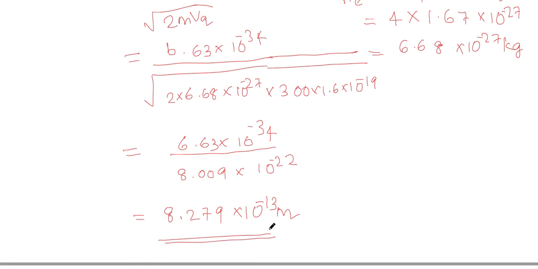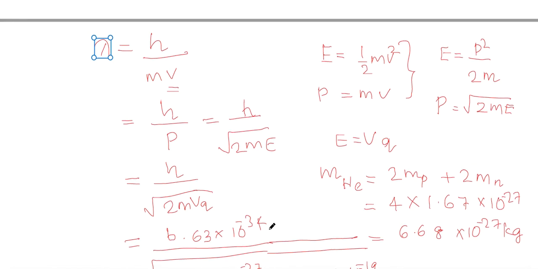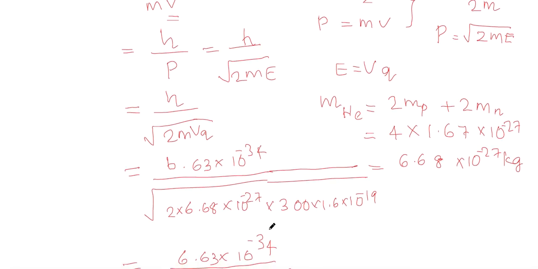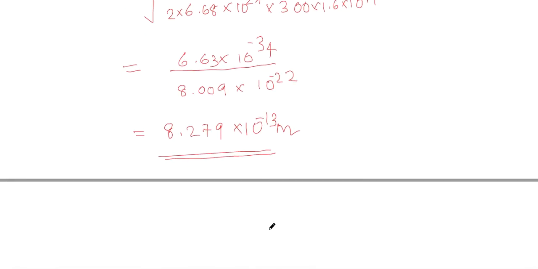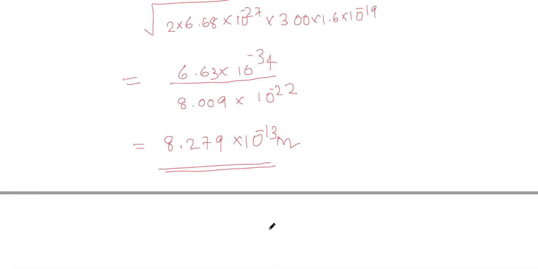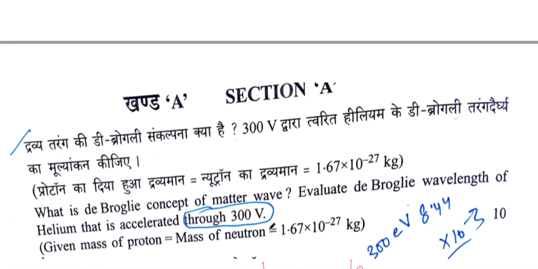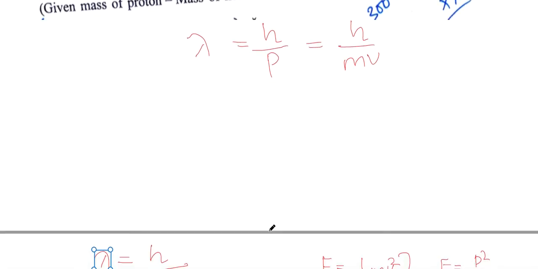So I hope everyone understood what is done and how it is done. Simply, we have taken lambda equal to h by P, and we have substituted for P because it's an electrostatic field. So now we have arrived at the solution. This is how we can solve this. This is a very simple question, everyone can answer it. This is just a 10-mark question, so you have to write accordingly.